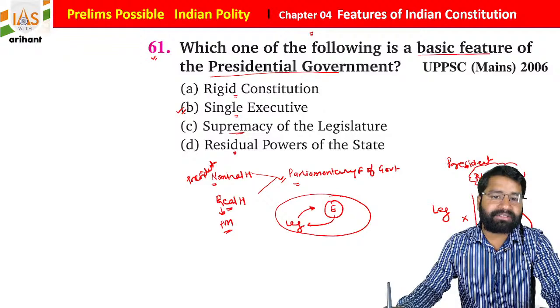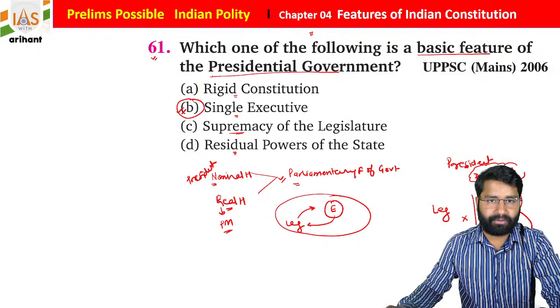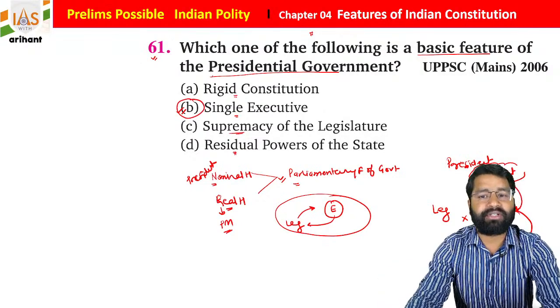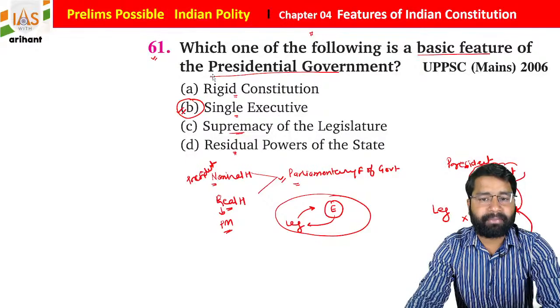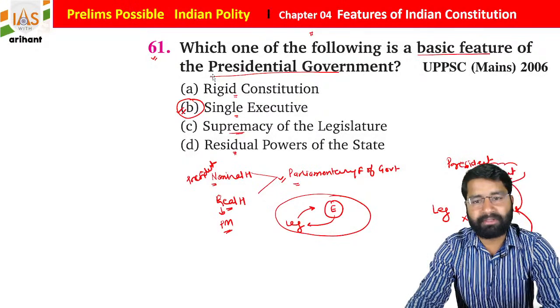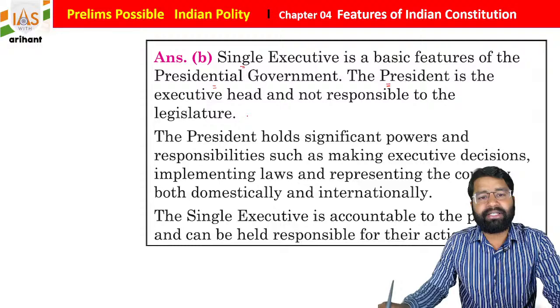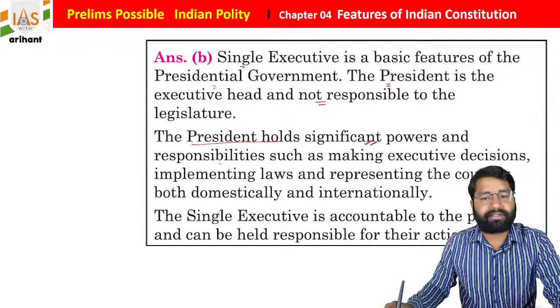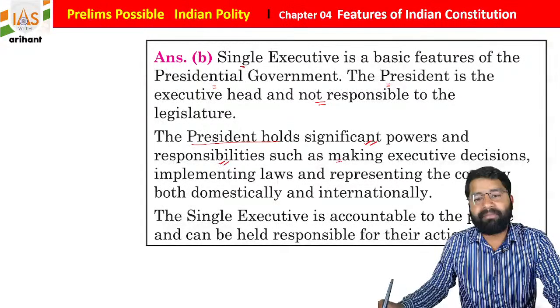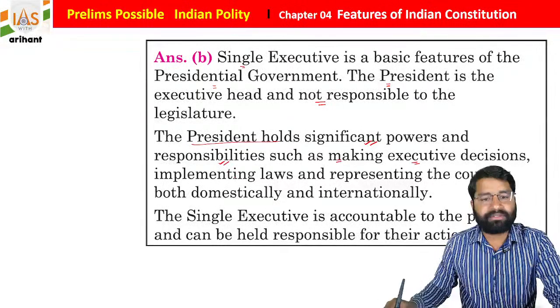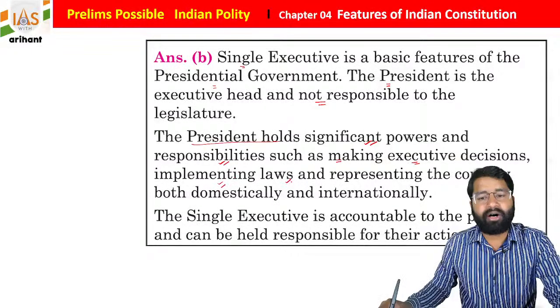So there will be a single executive. Single executive is the basic feature of the presidential form of government, students. He is the executive head, with responsibilities such as making executive decisions, implementing laws, and representing the country both domestically and internationally.